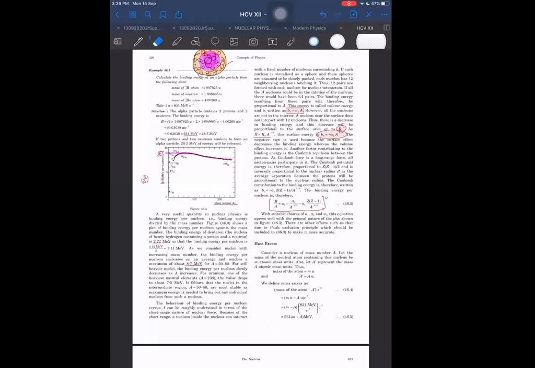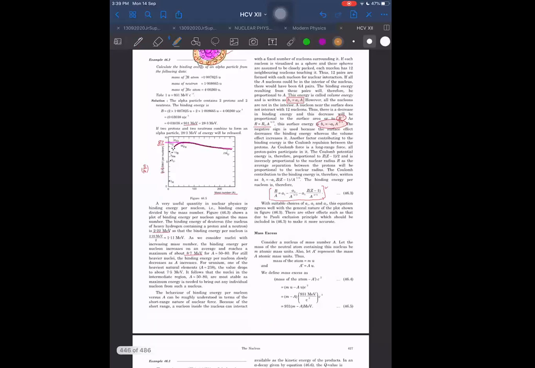One thing, see, he is also mentioning it. S.C. Verma does not leave anything. He mentions everything. See, he has mentioned at last that there are other effects, such as the Pauli exclusion principle, which should be included to make it more accurate. Obviously, it is not 100% accurate, but it is close. So for us, this much is enough. At your level, this much is enough. Those will also play some role.